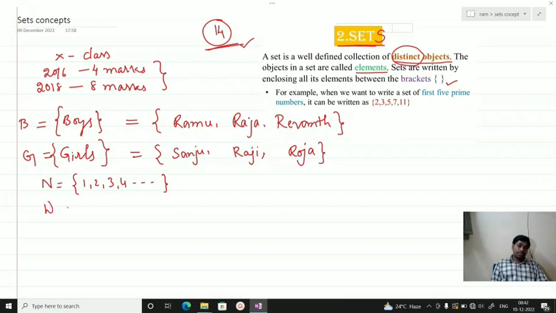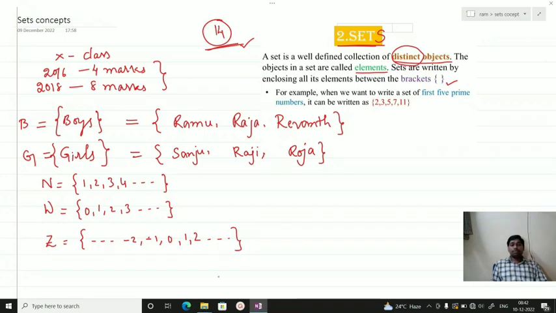Similarly, whole numbers start from 0, 1, 2, 3, 4 and so on. Integers are another set, which includes negative numbers, 0, and positives. There are also rationals, represented with Q. The numbers which are naturals, whole numbers and integers we can write in the form of p by q.